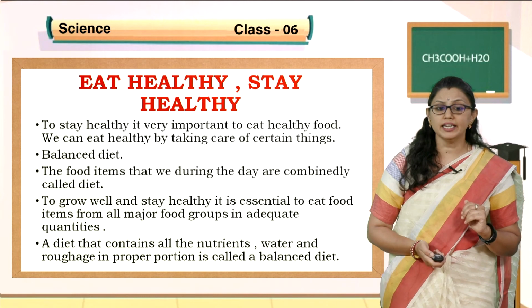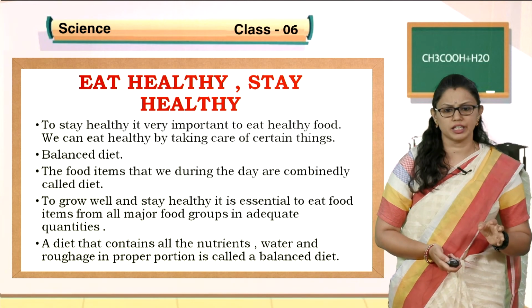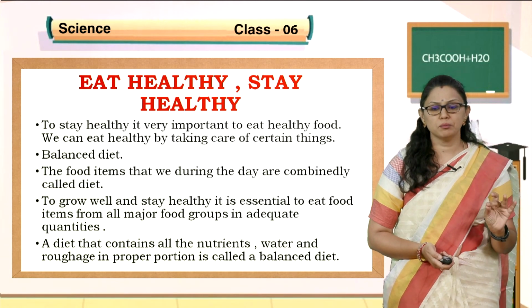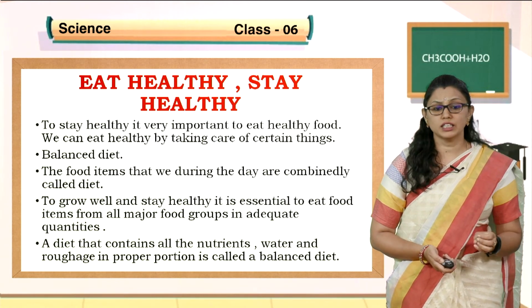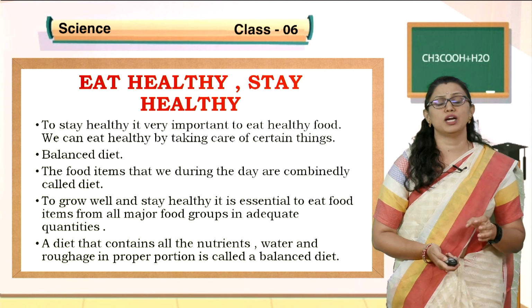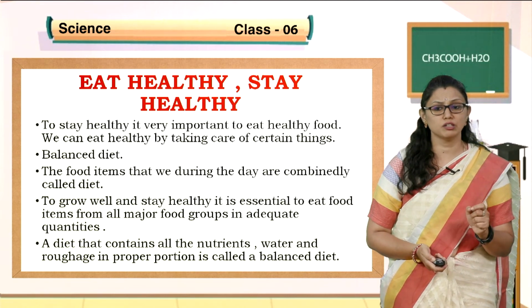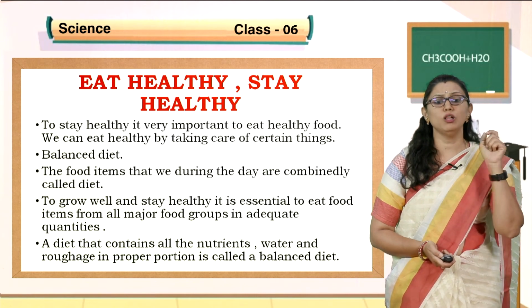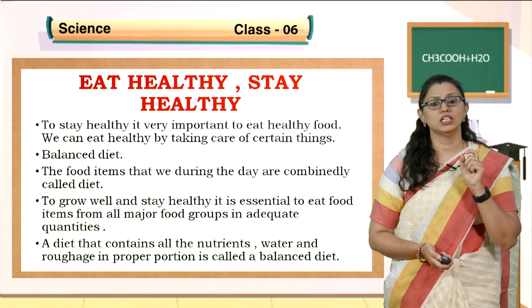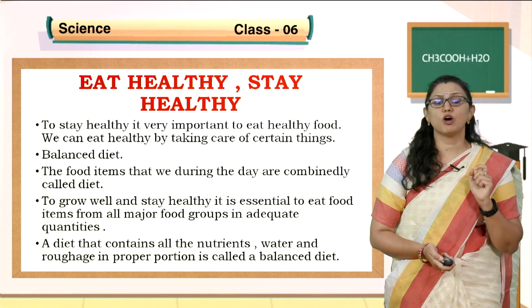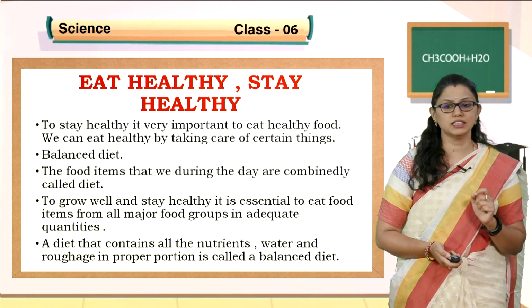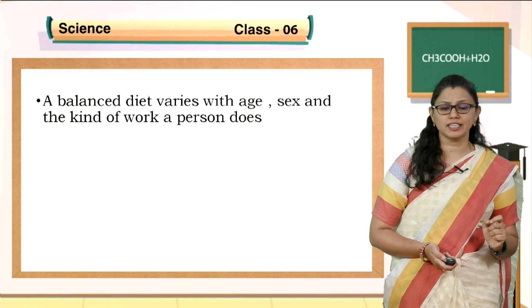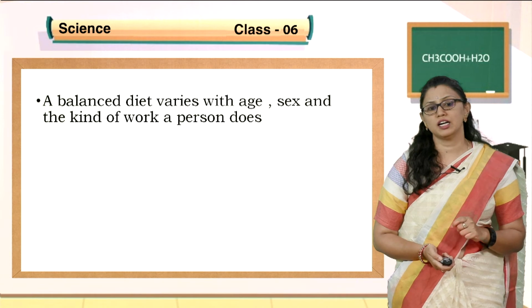And a diet that contains all the nutrients, meaning carbohydrates, proteins, vitamins, minerals, water and roughage in proper proportion, is called a balanced diet. So, make a note, children. What is a balanced diet? A diet that contains all the nutrients, water and roughage in proper proportion is called a balanced diet. A balanced diet varies with age, sex and the kind of work a person does.